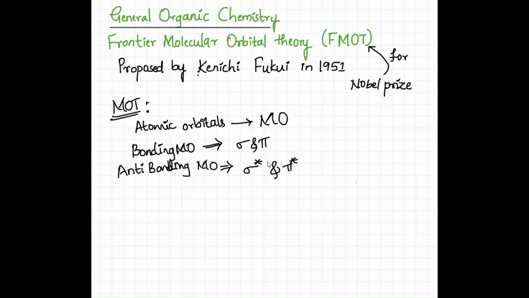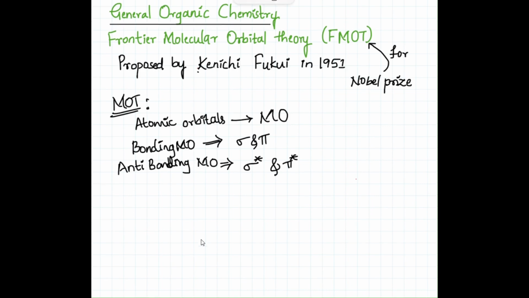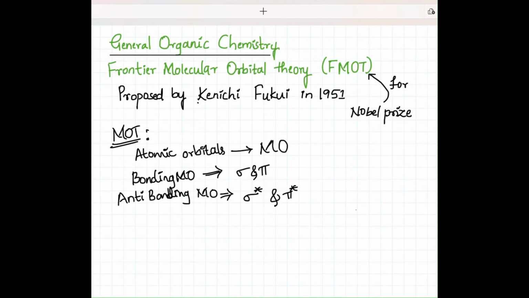We also know that electrons occupy molecular orbitals according to the Aufbau principle, Pauli exclusion principle, and Hund's rule. The occupied bonding orbitals stabilize the molecule, while anti-bonding orbitals destabilize the molecule. We also know the rules of MOT. Now we can discuss Frontier Molecular Orbital Theory.